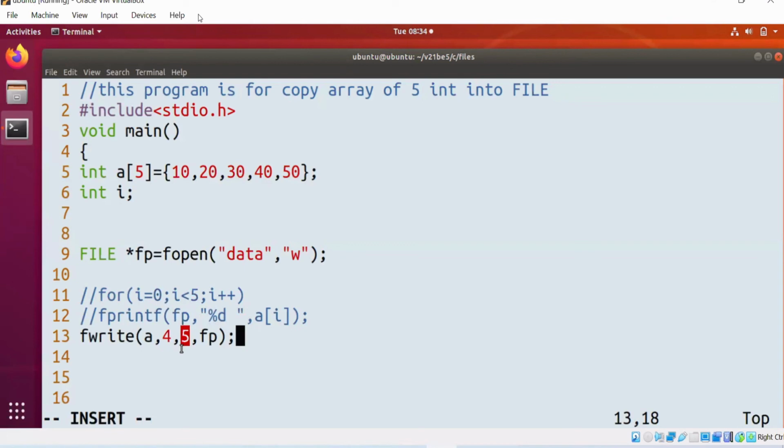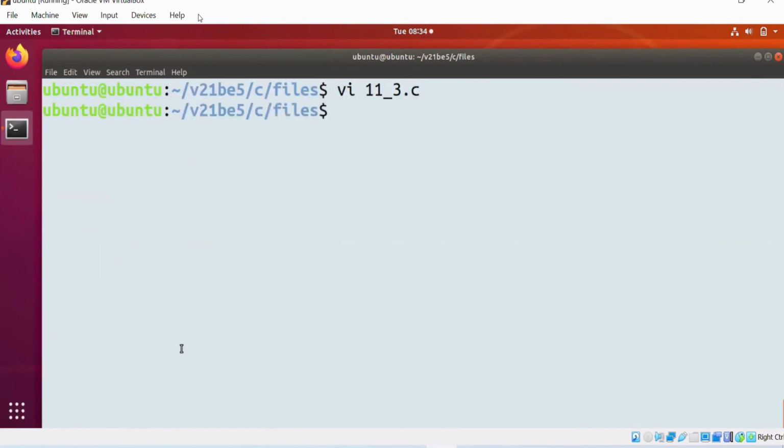In the previous example, in the place of 5, what did we write? Will you agree we wrote 1? Why? Because only one integer we are copying into the file. Now we are copying 5 integers. Now let's see.